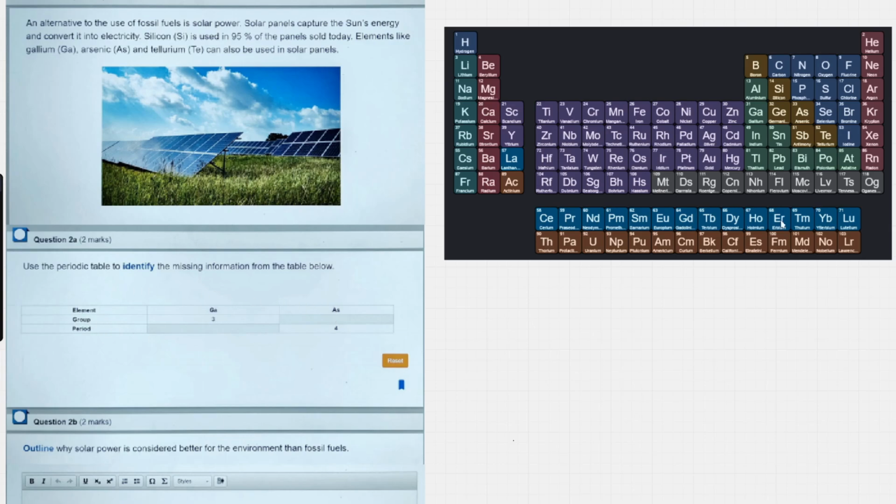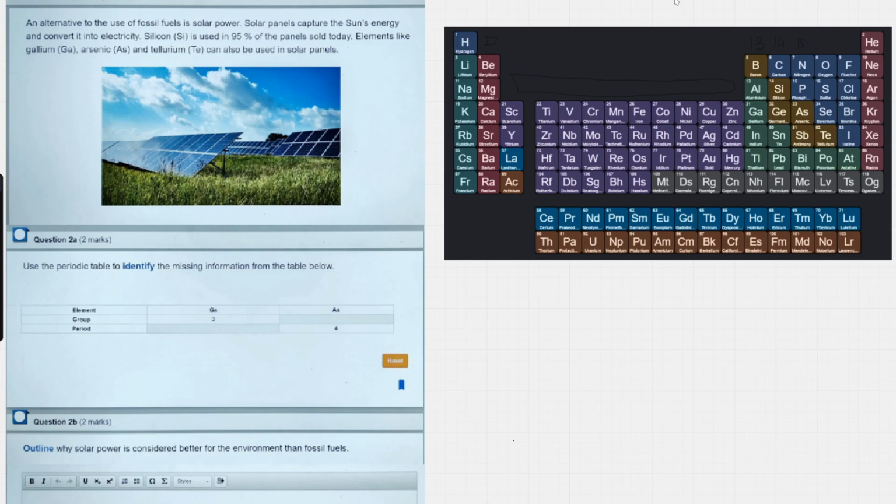So gallium is pretty easy. If you look at the periodic table, anything after the second group is technically just transition metals, and you'll see the group numbers go to like 13, 14, 15. In terms of IBMYP, if you want to find these group numbers, just subtract 10 from them. So 13 minus 10 is 3, which is correct. They've already given us that information.